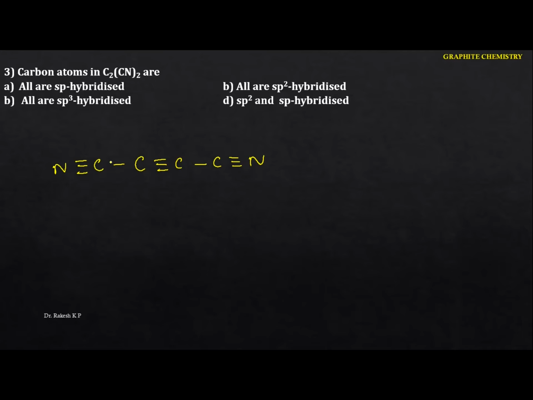Remember one of the concepts here, especially only for carbon, not for the different elements. I'm talking about the carbon. The valency of carbon is 4. Just identify this one. If the carbon is surrounded by 4 sigma bonds, it is always sp3. So this one you have to remember.